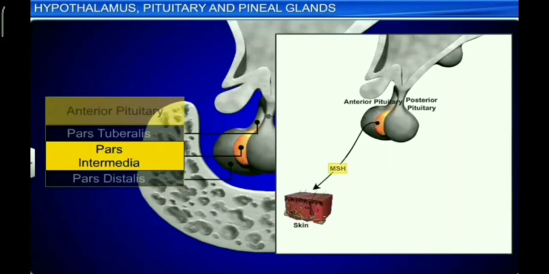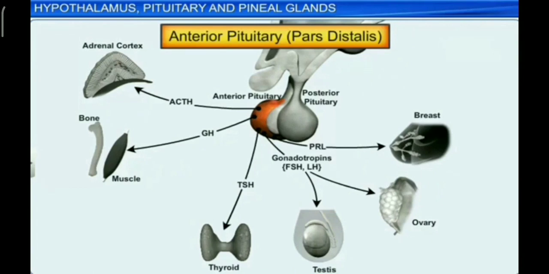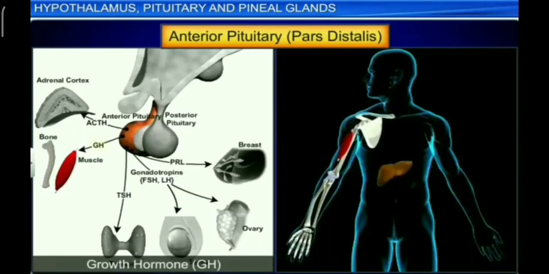Pars intermedia secretes 1 hormone. 6 hormones of adenohypophysis, that is pars distalis: growth hormone or somatotropin or somatotropic hormone or STH